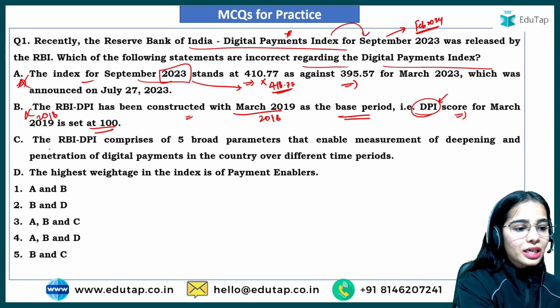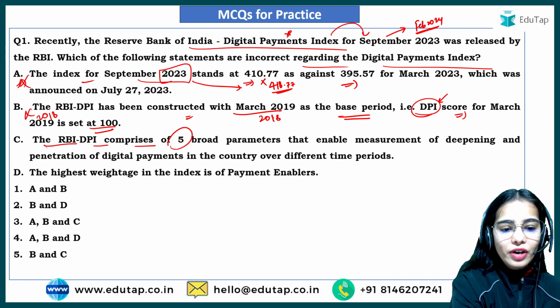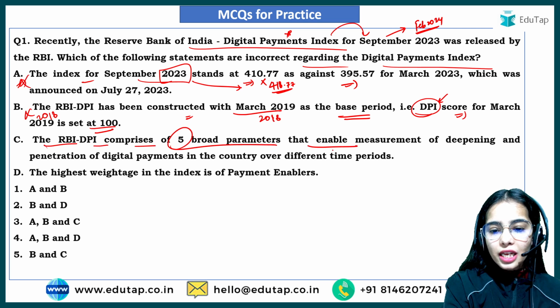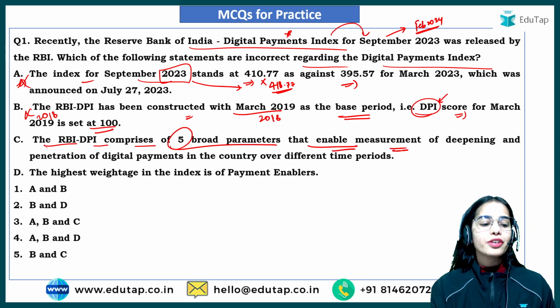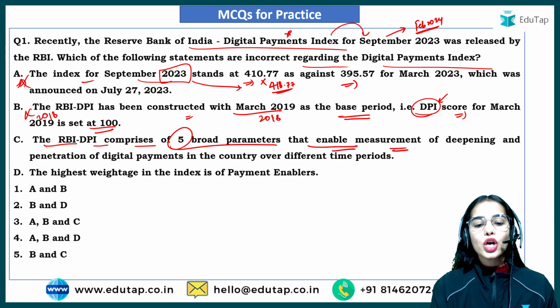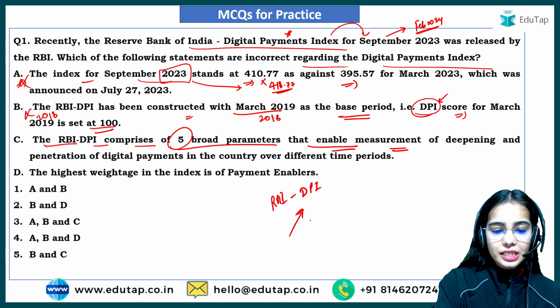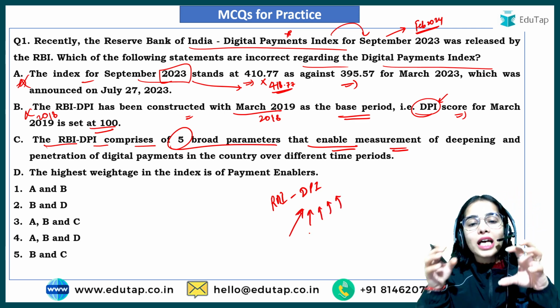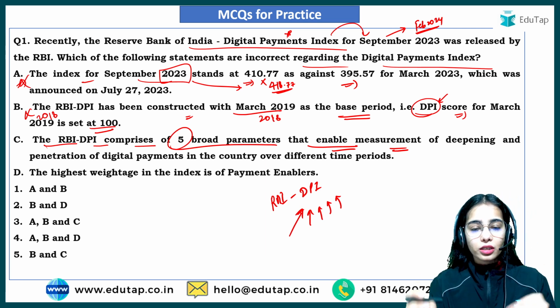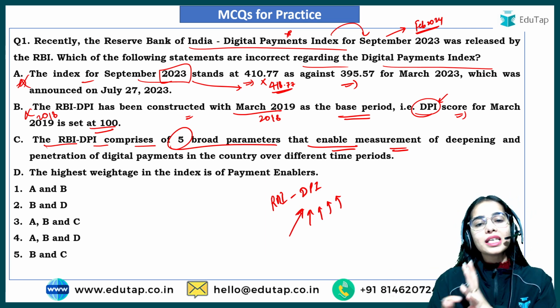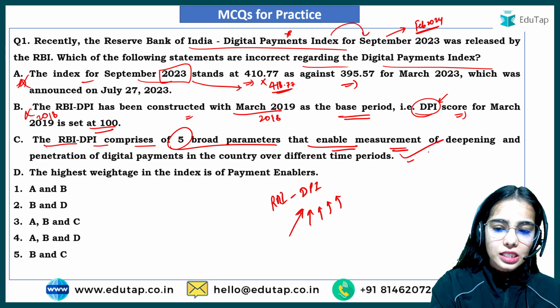Now the third statement is that the RBI DPI comprises 5 broad parameters that enable the measurement of deepening and penetration of digital payment in the country over different time periods. Yes, this statement is correct.